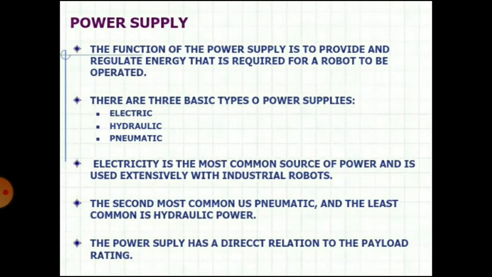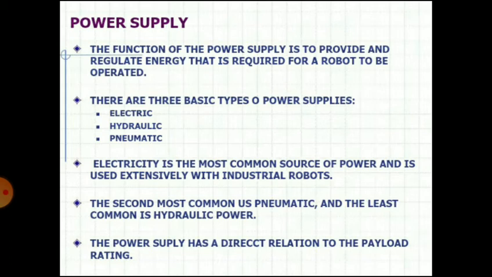So the function of the power source is to provide and regulate energy that is required for a robot to be operated. There are three basic types of power supplies: electric, hydraulic, and pneumatic. Electricity is the most common source of power and is used extensively with industrial robots. It is used for small and medium load.